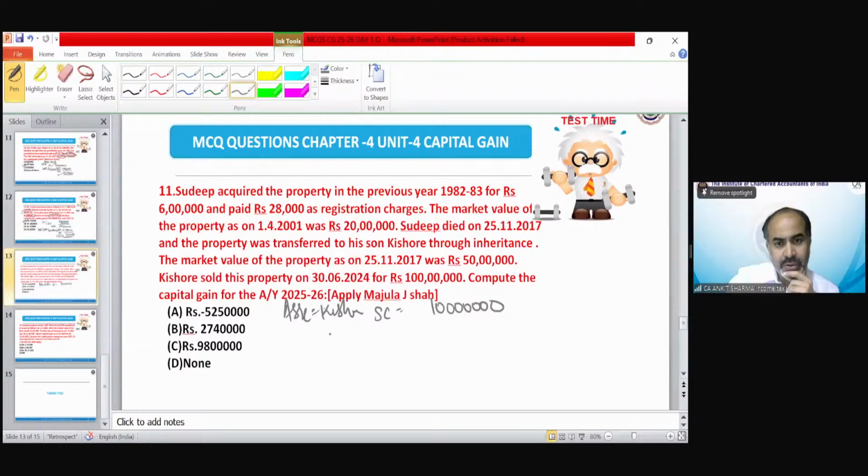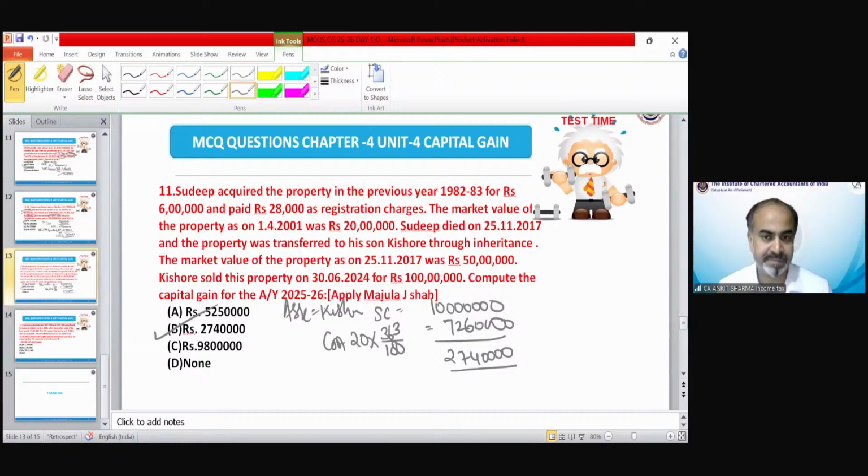The cost of acquisition would be 20 lakh into 363 upon 100. So that would be 72,60,000. And we have capital gain 27,40,000. So option B is the correct option of question number 11.